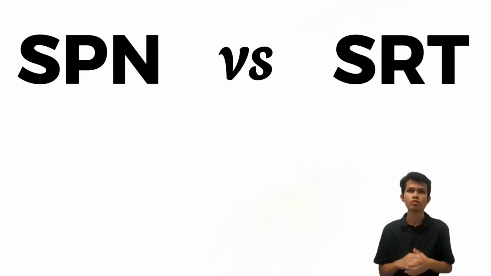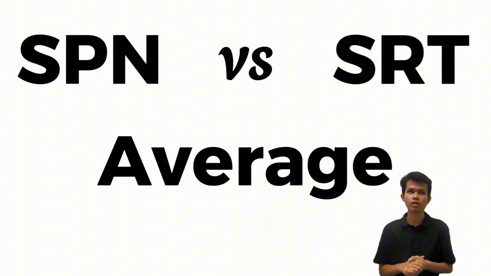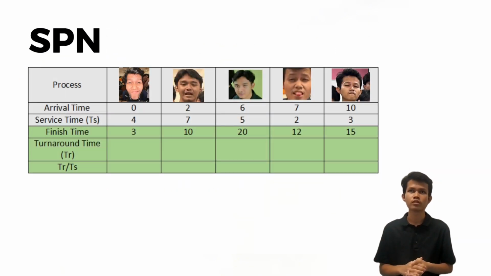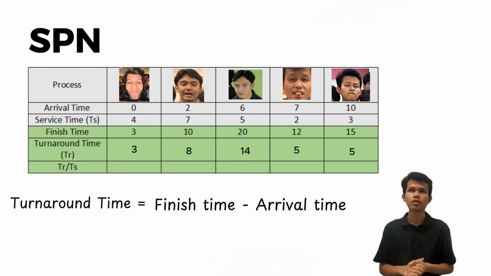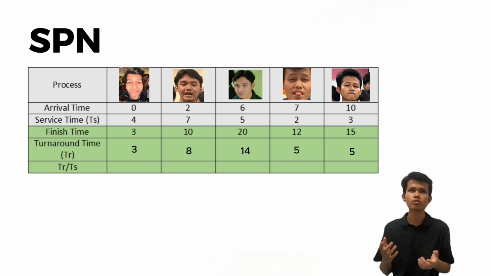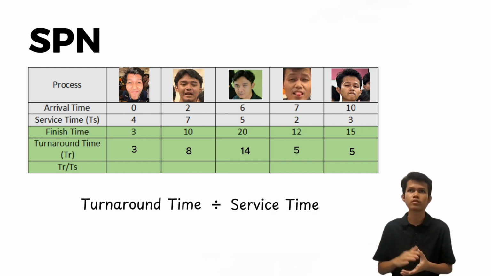As you guys can see, both policies have a different result. So let's see which policy is better, SPN or SRT. To know this, we need to look at the average normalized turnaround time. For SPN, first thing first, we need to find the turnaround time. The calculation is you have to take the finish time minus the arrival time, and we simply get the turnaround time. Next, we calculate the normalized turnaround time. For this calculation, we need to take the turnaround time and divide it by the service time, and we get the normalized turnaround.